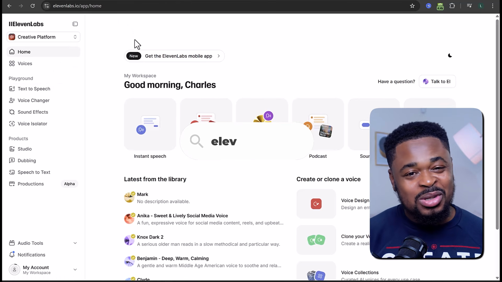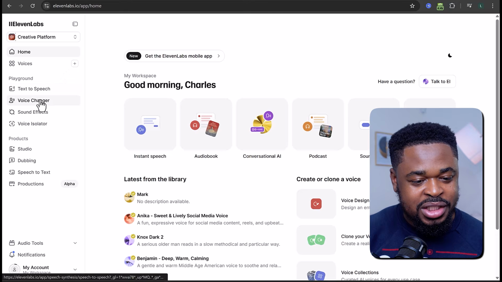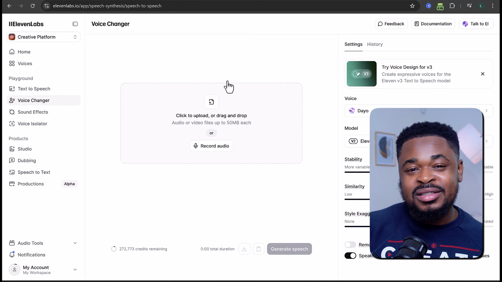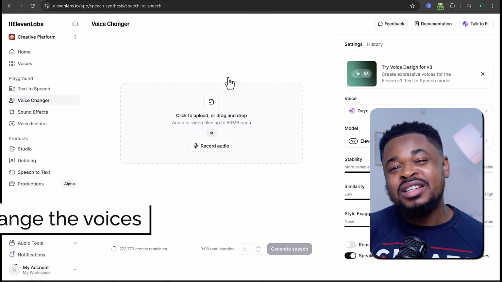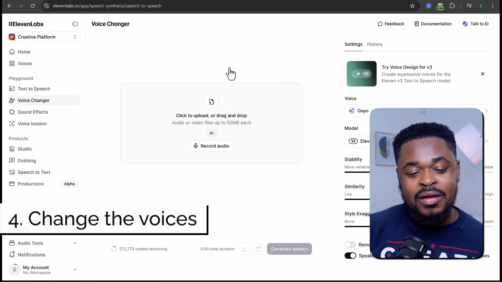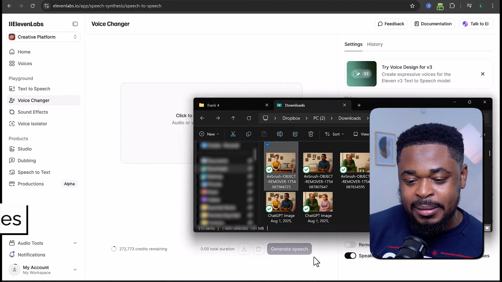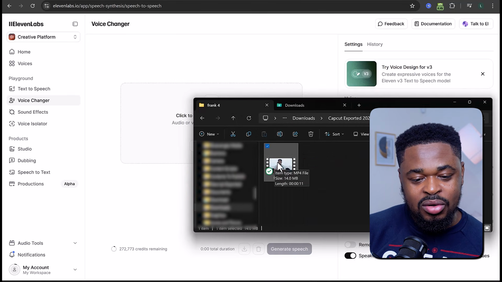Now, the next step is to go to 11labs.com and then click on voice changer. What do we want to do? We have acted out all the characters. We've acted out all the roles. What we want to do now is to change the voices, like I changed the voices for every character. So we are going to try this out. I'm going to upload the video of the dad here on 11 Labs.